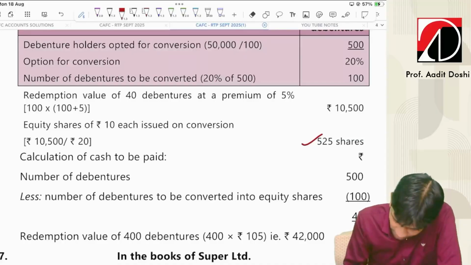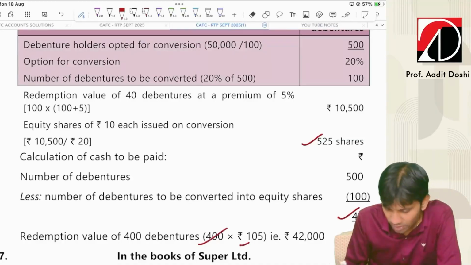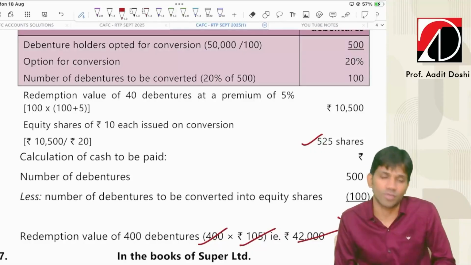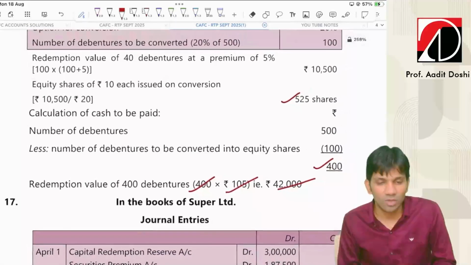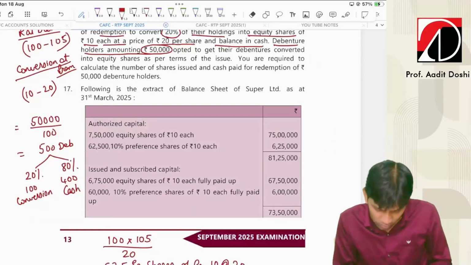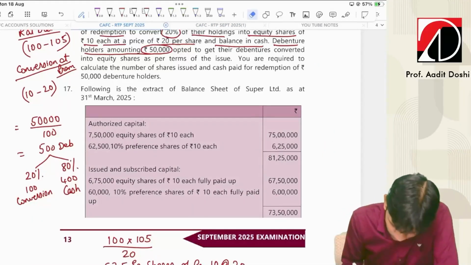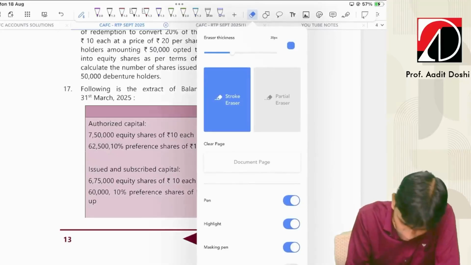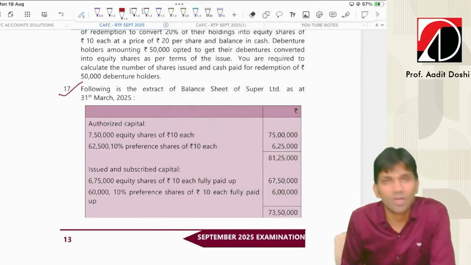What are the debentures left? 400 debentures, and the balance 400 into 105, they will be going for cash option. So this was a very small question on redemption of debentures. Now we'll go for the next question of company accounts, and that is basically the 17th question of the RTP.